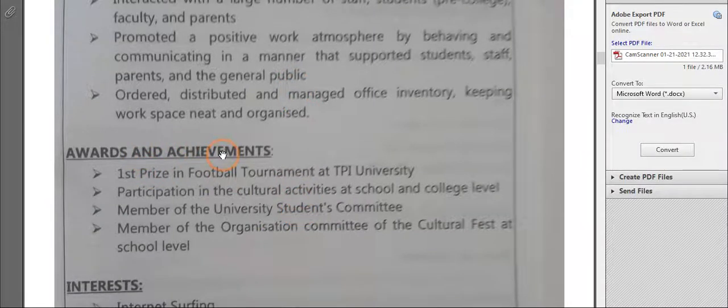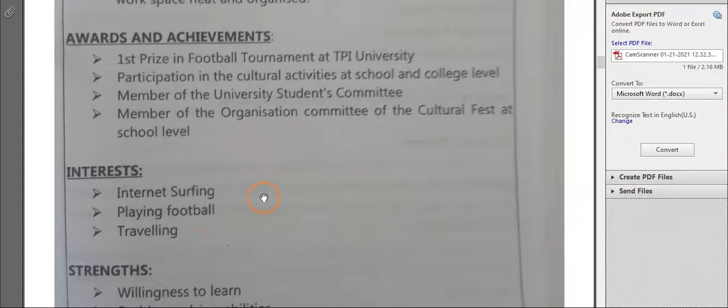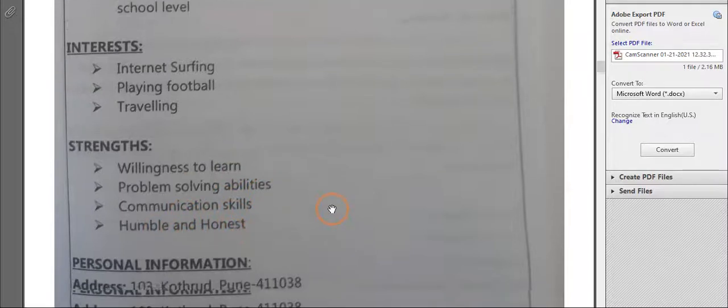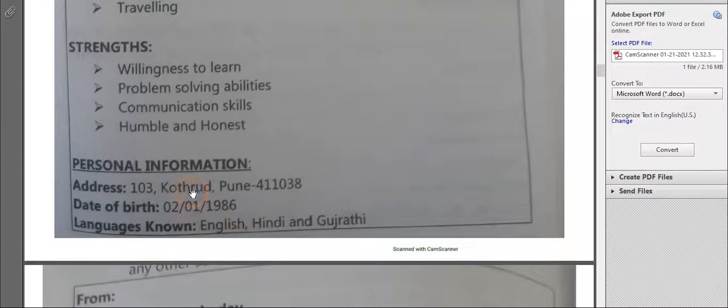After that, the awards and achievements, what awards you have gotten or what certificates you have earned, you have to write there. You have to mention everything: first prize in football tournament, participation in cultural activities, member of university students committee. Then what your interests are. What your strengths are: willingness to learn, problem-solving abilities, communication skills, humble and honest. In this way you have to write. Then your personal information: your address, date of birth and the languages you know. This was the solicited application letter with resume.